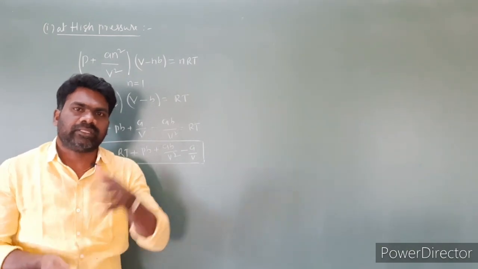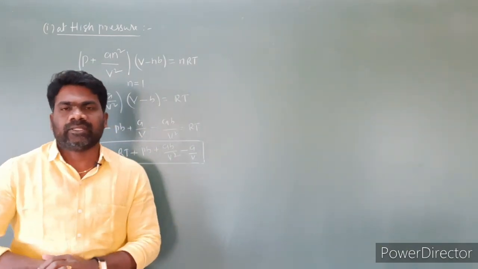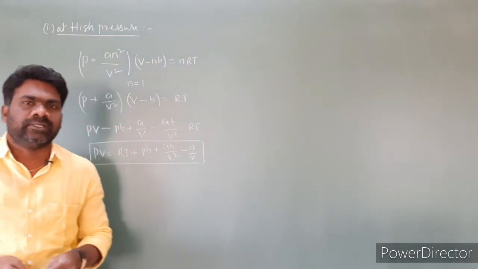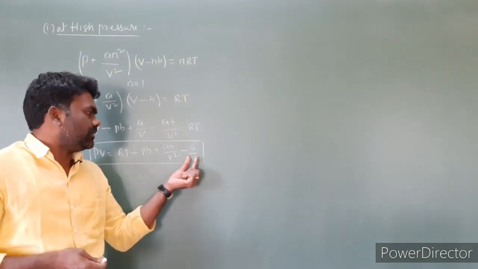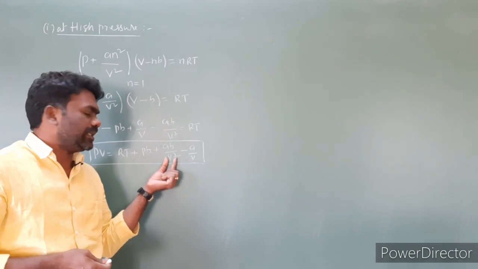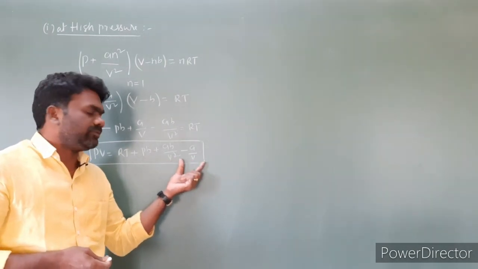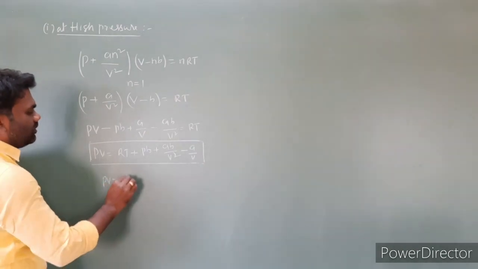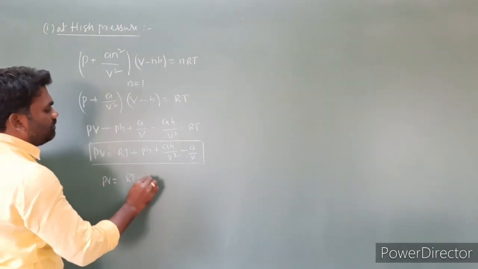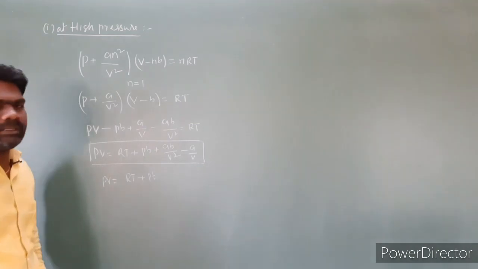So pressure is very high, in the sense that molecules are very close to each other. In such a case, the volume is negligible. Then we can neglect V. Here is V. We can neglect volume, and we can neglect these terms also, because they are very small. Then the equation we get is PV is equal to RT plus PB.